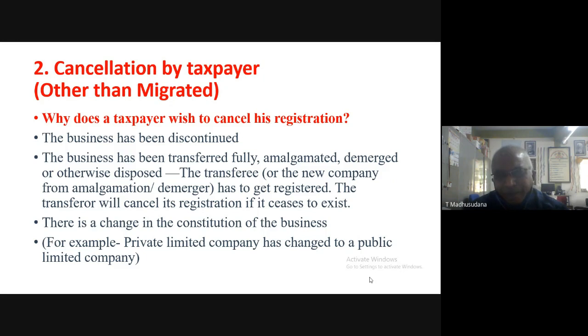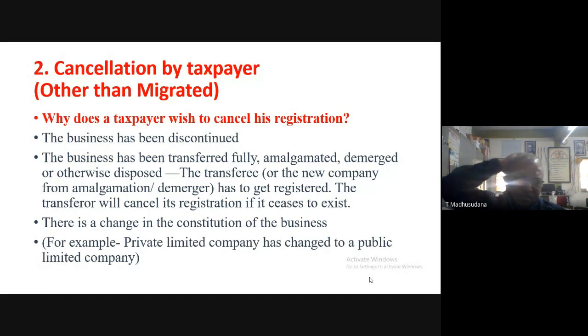So number one, the business has been discontinued. The business of the taxpayer might have discontinued. That means he has stopped his business. He is doing business no more due to several reasons.